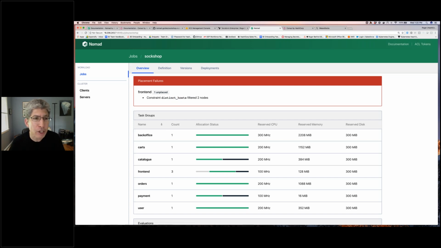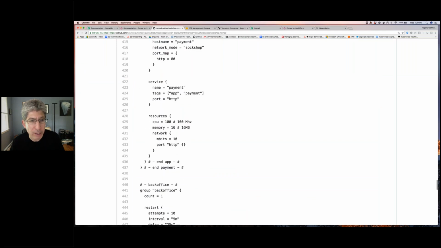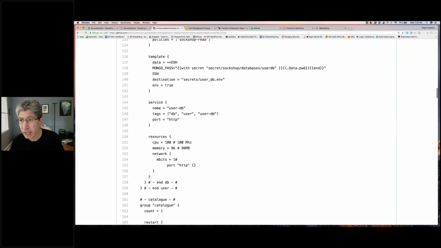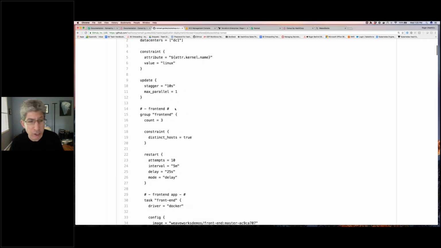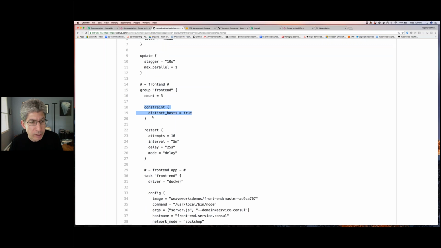And in fact, I actually could do this in a better way, and I should update the demo. Instead of having this constraint, instead of saying that I want 3 instances of this, what I could do instead is I could say that I want 1 instance of this on each node. That would actually be a better way to do it, right? I could have that constraint, but instead of saying count equals 3, there's a way for me to say run 1 of these on each node that I have, which is what I wanted in any case. So that would be a better way to do it.